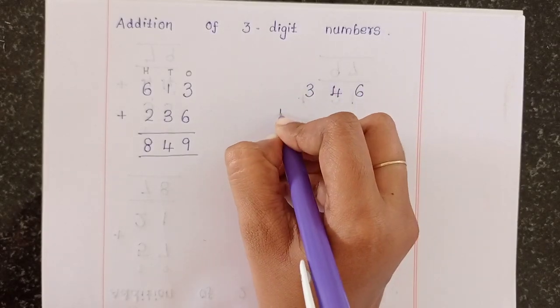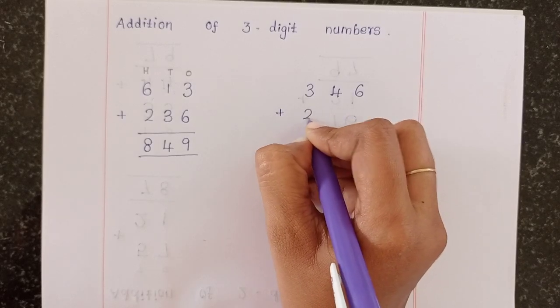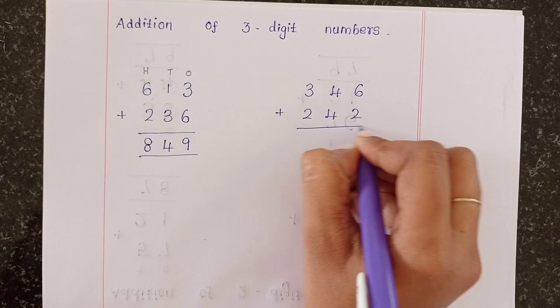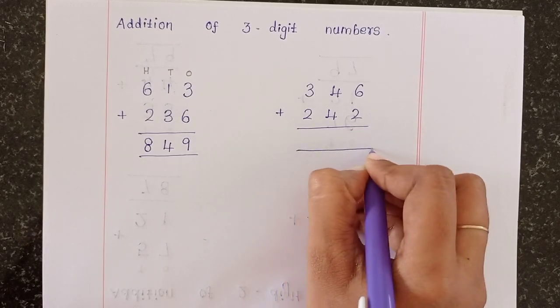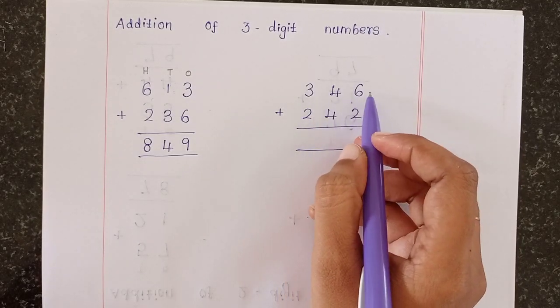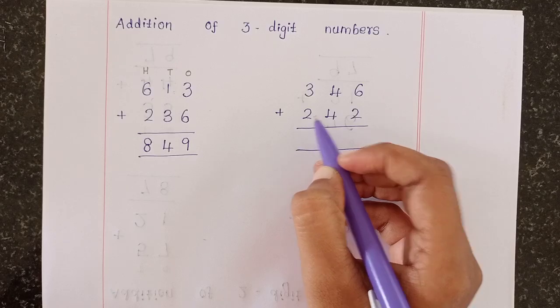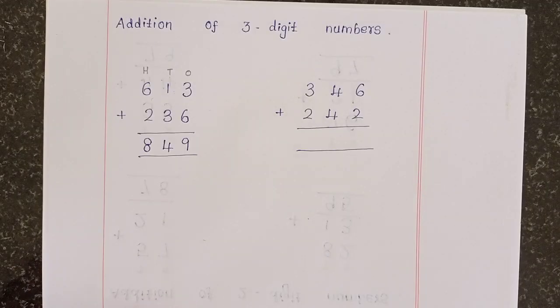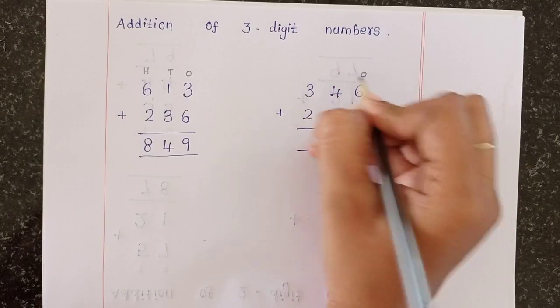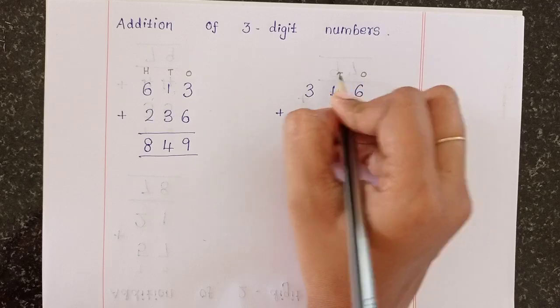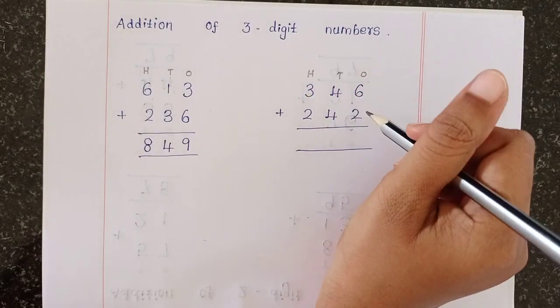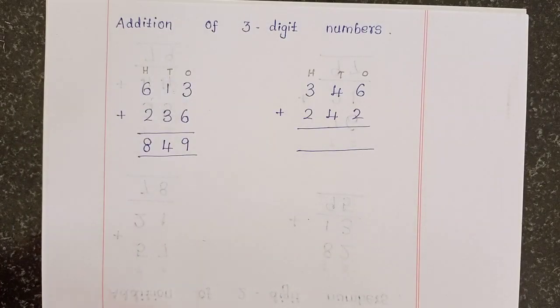346 plus 242. Okay, Mama, first write the place values: ones, tens, and hundreds. First we have to add the ones column.